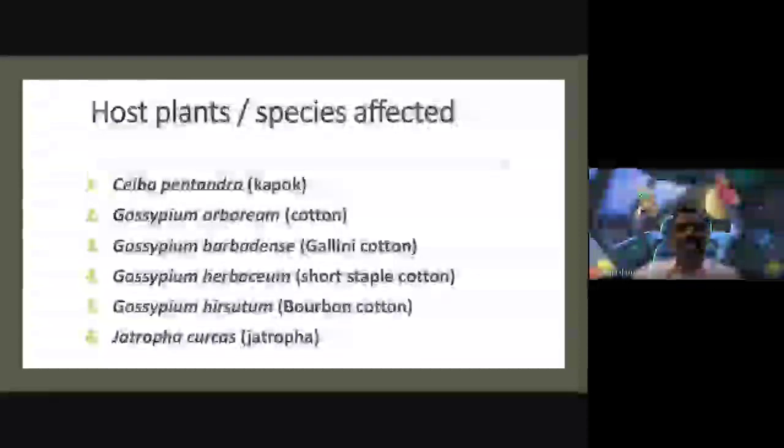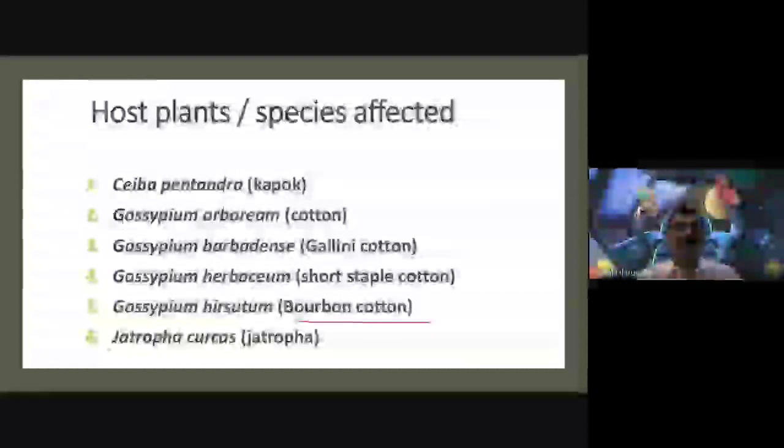Okay, so Ceiba pentandra, the silk cotton tree. At the same time, the 2 to 5 species. 2 to 5 means the Gossypium species. Gossypium means cotton plants. So Gossypium arboreum, Gossypium barbadense, that we can also call Gaulini cotton, and Gossypium herbaceum, short staple cotton, and Gossypium hirsutum. This cotton we can call Bourbon cotton.